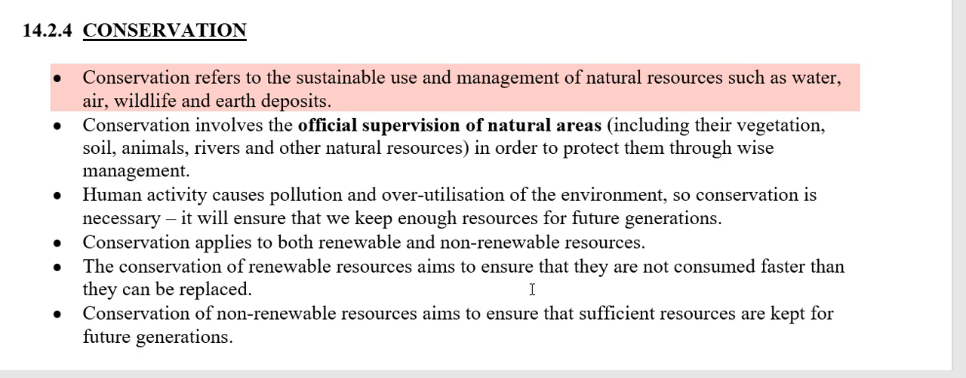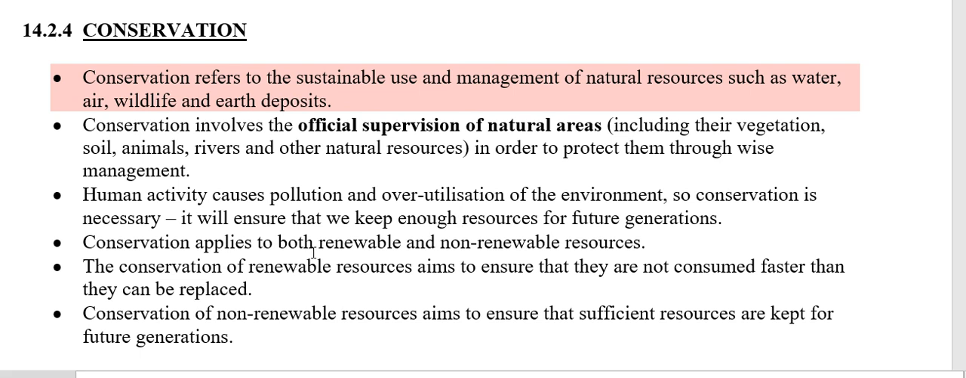Now we spoke about overconsumption. We are consuming too many resources to satisfy our needs, and if we're not careful, it can mean that future generations will not have access to certain resources. So conservation is very important to make sure that we look after our resources, that we don't overexploit them, that we don't overconsume and overproduce, so that future generations can also have access to these resources.